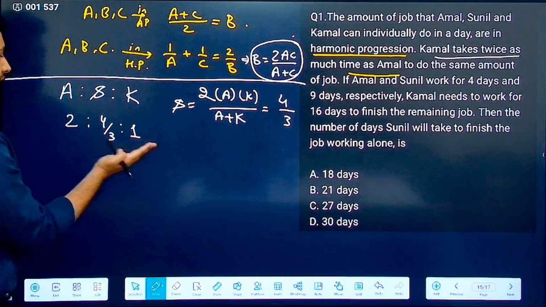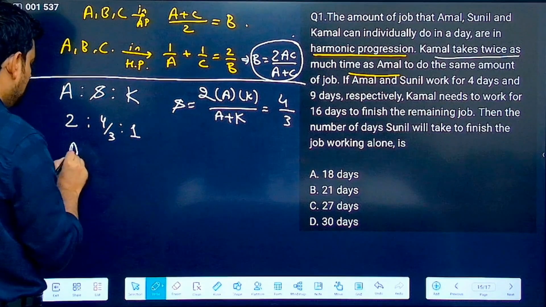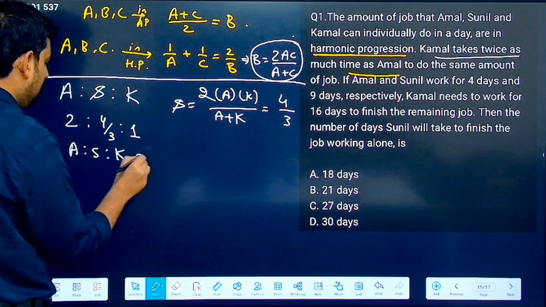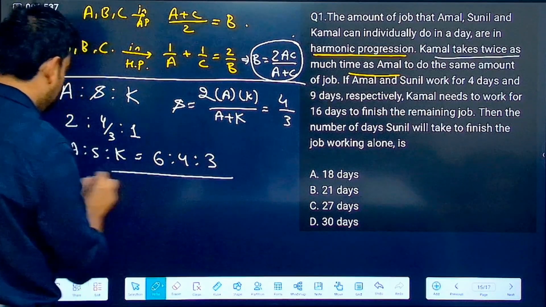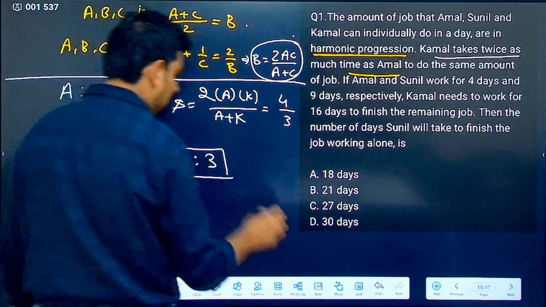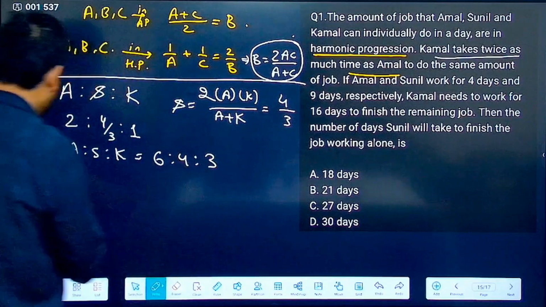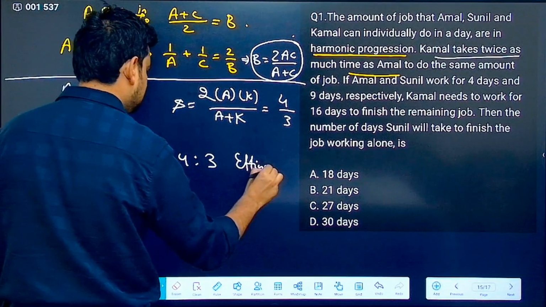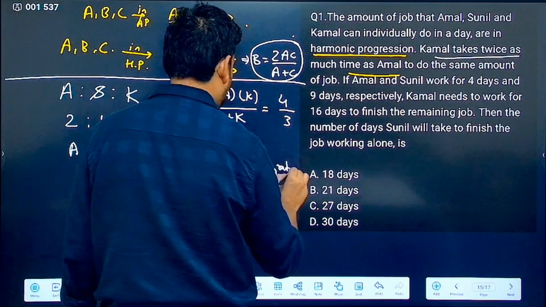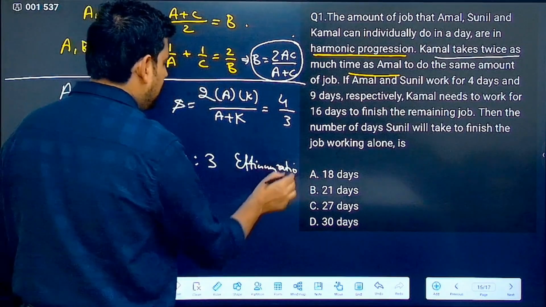Or what I can do here, I can multiply this whole thing by 3. So I will get A ratio S ratio K is equal to 3 twos are 6 ratio 4 ratio 3. This is their efficiency ratio. Correct? Efficiency ratio you have got.